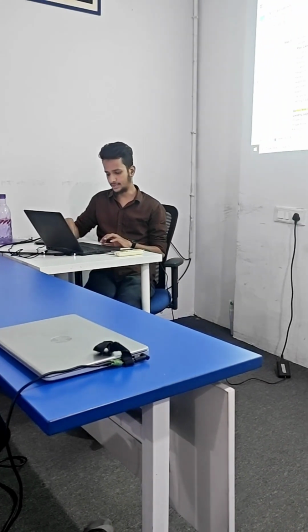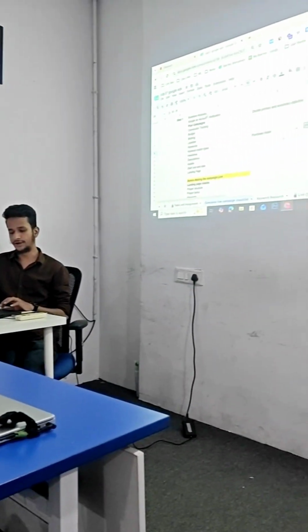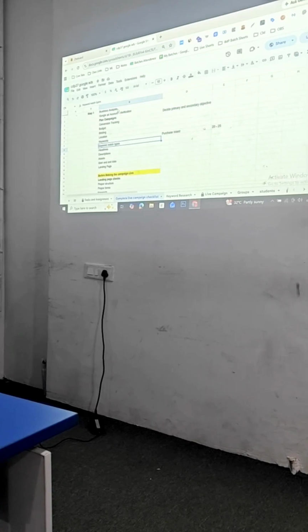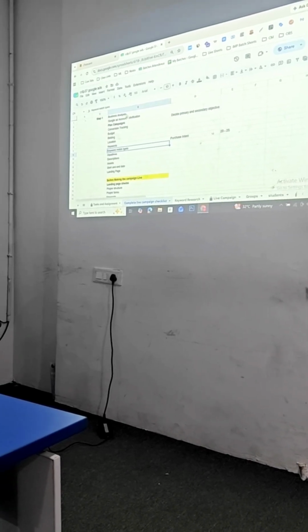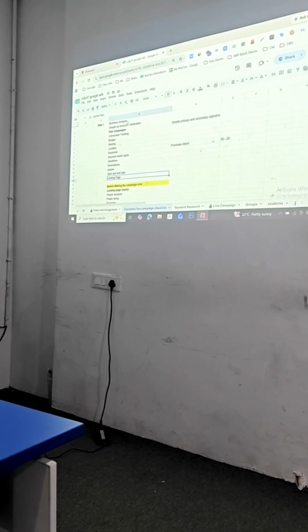Location, which location to target now? I'll not tell you, you have to decide. You want to target Hyderabad, you want to target India, you want to target Telangana. Up to you. India, you want to target, US, you want to target, your wish. Keywords, you have to finalize. What should be the intent? Purchase intent. How many keywords did we finalize? 20 to 25. Why? Because budget is low. Keyword and match types, who will decide? You will decide. Headline, description, assets, target and end date.